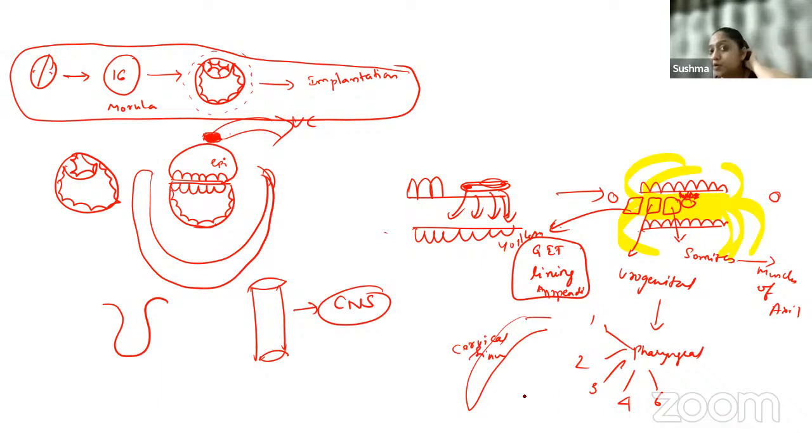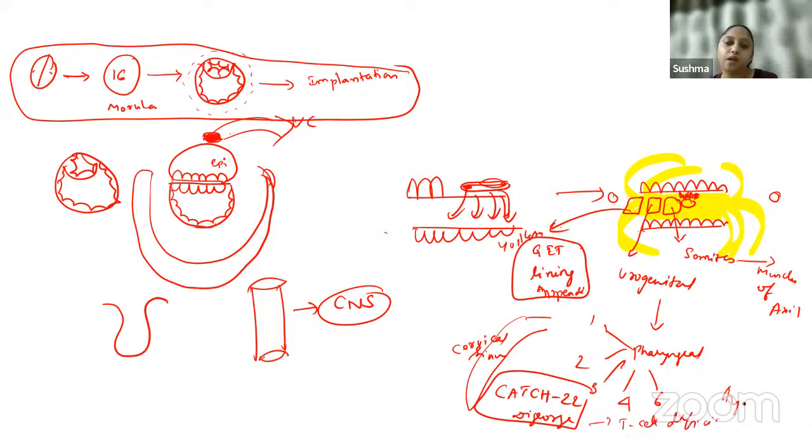From the third and fourth pouch, there is one congenital anomaly that I taught you, the condition where the third and fourth pouch is not developed. It also goes by the mnemonic CATCH 22. This is DiGeorge syndrome, where there is no thymus and no parathyroid. That is why these babies have T cell deficiency and they present with hypocalcemia. I hope you remember all of this. CATCH 22, what is the full form? You will tell me. The defect is in the 22nd chromosome.